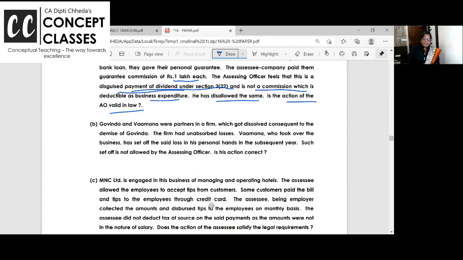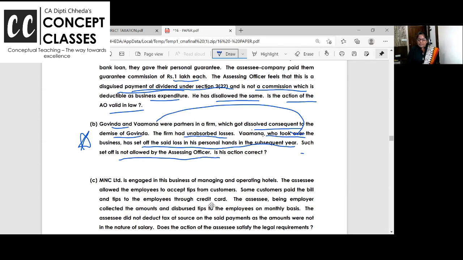Second one, partnership mein losses kaise carry forward hote hain. I've done this as a theory question since inter. Govinda and Vamna were partners and the firm was dissolved on the demise of Govinda. The firm had unabsorbed losses. Vamna, the other partner, took over the business and set off the complete loss. Such set off is not allowed, as the one who took over the business has set off the said loss in personal hands. Is the action of the AO correct? What do you say?